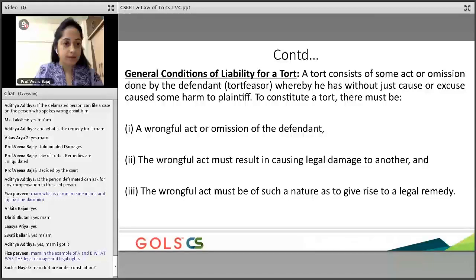See, regarding the constitution, you need to understand one thing: the constitution is a different law altogether. The law of torts is a different branch, and the constitution is the basis of the law prevailing in the country. Like all other laws that we have, the IPC, CrPC, contracts, everything has its birth from the constitution. But constitution per se is a different law altogether. Okay, guys?